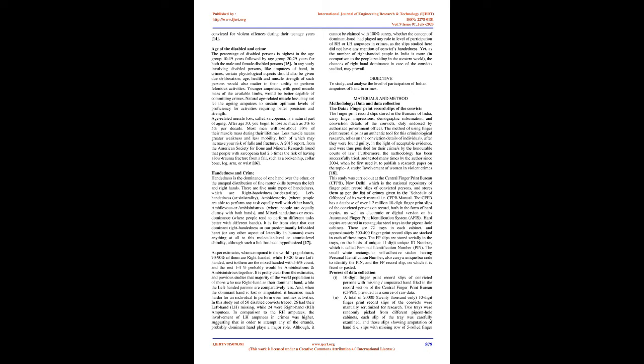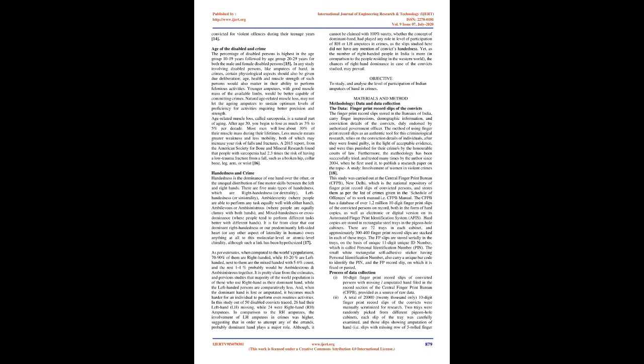15. In any study involving disabled persons, like amputees of hand, in crimes, certain physiological aspects should also be given due deliberation. Age, health, and muscle strength of such persons would also matter in their ability to perform felonious activities. Younger amputees, with good muscle mass of the available limbs, would be better capable of committing crimes. Natural age-related muscle loss may not let the aging amputees sustain optimum levels of proficiency for activities requiring better precision and strength.